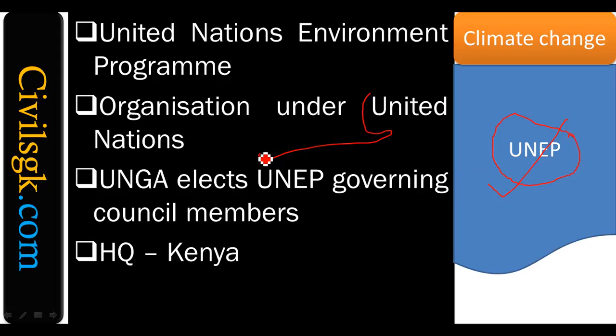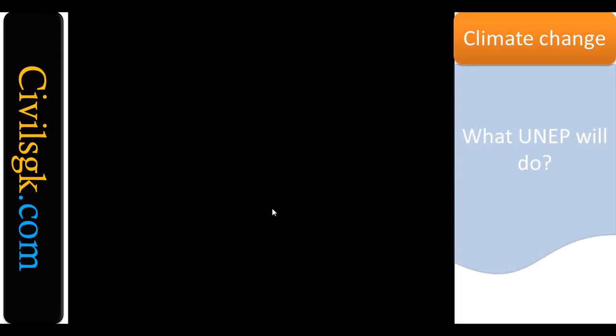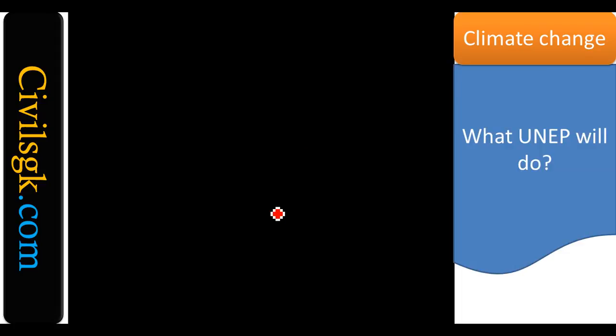Clear? The United Nations General Assembly, UNGA, will elect the members of UNEP. There will be governing council members in UNEP. Those members will be elected by UNGA, and the headquarters of UNEP is in Kenya. Clear? Right. What will UNEP do?